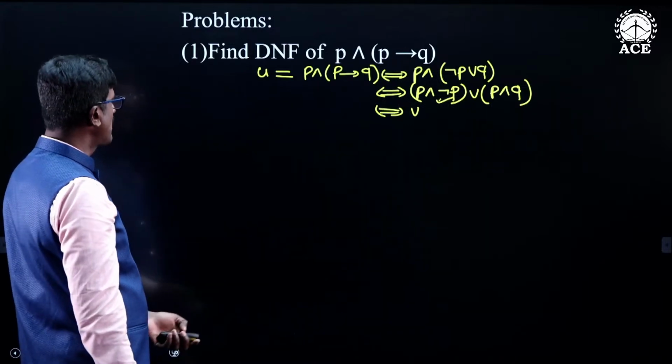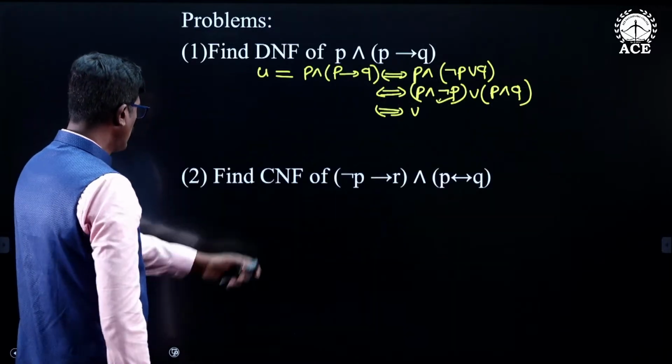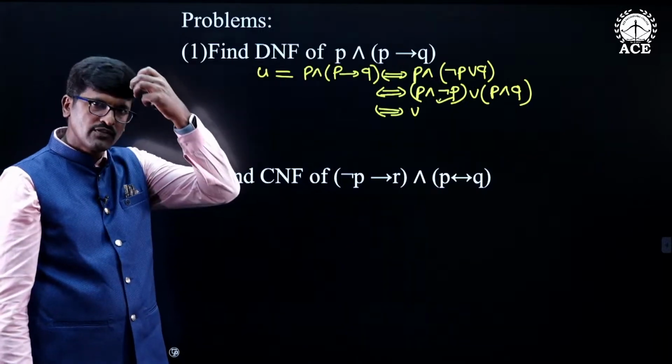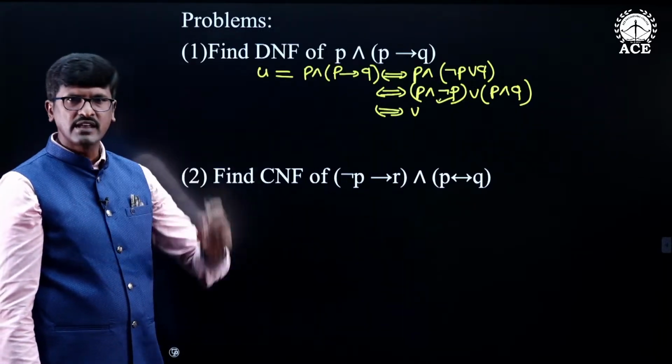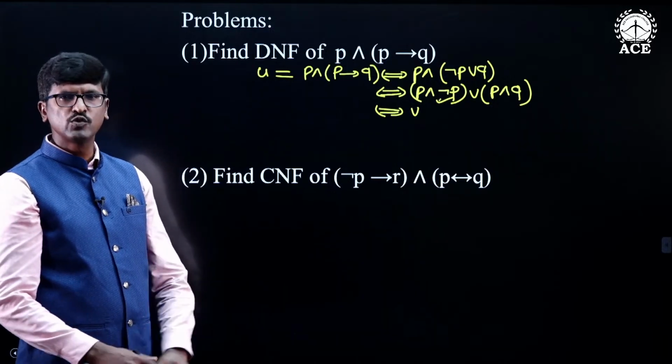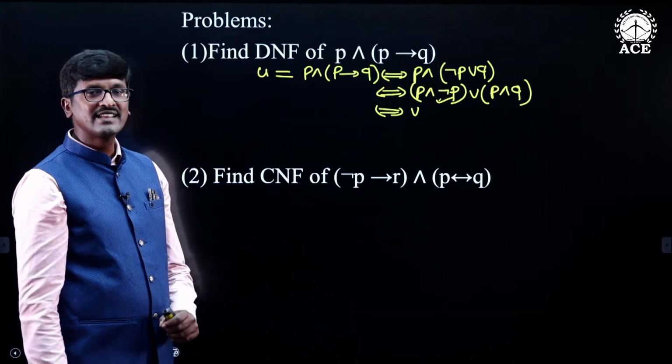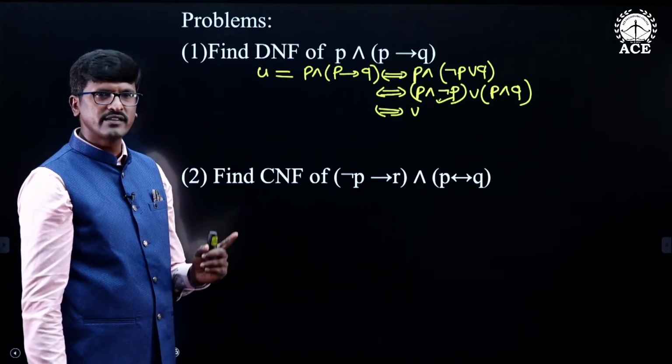Now I will see some other example. We will find out the conjunctive normal form of this. So what is the conjunctive normal form? Conjunctive normal form is nothing but a conjunction of two or more compound propositions. Those compound propositions are disjunctions of the components of U or their negation.